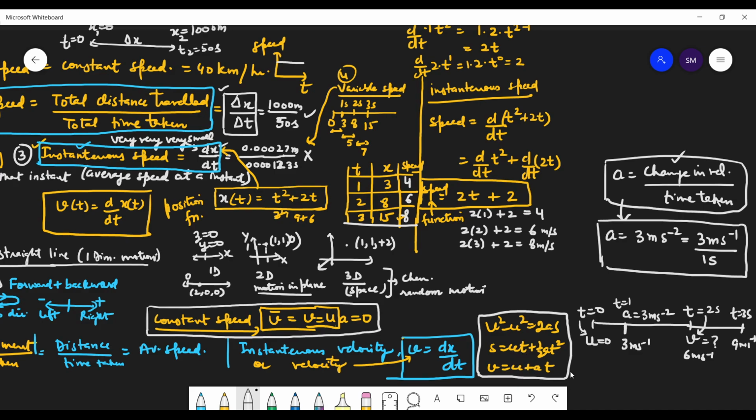Now just look at these formulas. All these three formulas have u and a. There are 5 physical quantities: u, a, v, s and t. u and a will be there in all 3 formulas, but out of v, s, t we have 2 of them in one formula, because one formula has 4 variables.